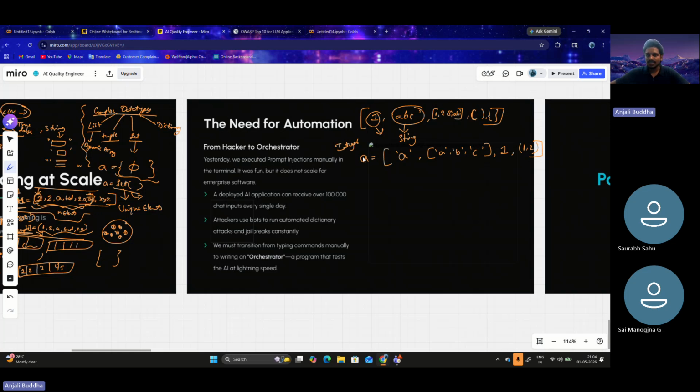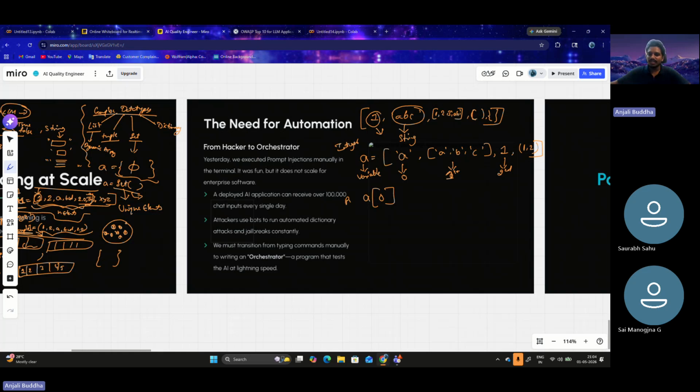A is a variable which references a list, and these are the elements within that list. The first element is at index 0, so the zeroth index means the first element, the second element is at index 1, and the third element is at index 2. It's n minus 1 that is the index of that particular element within the list.